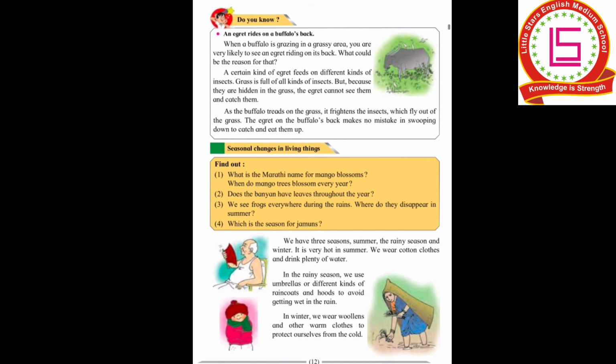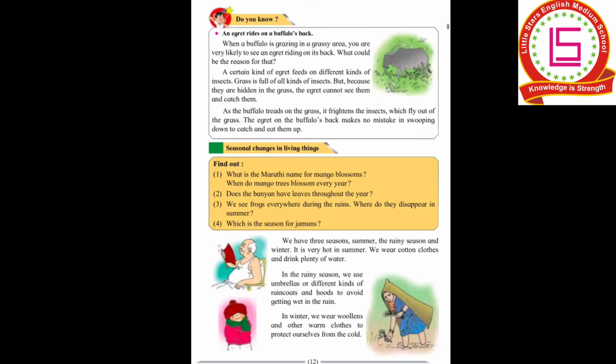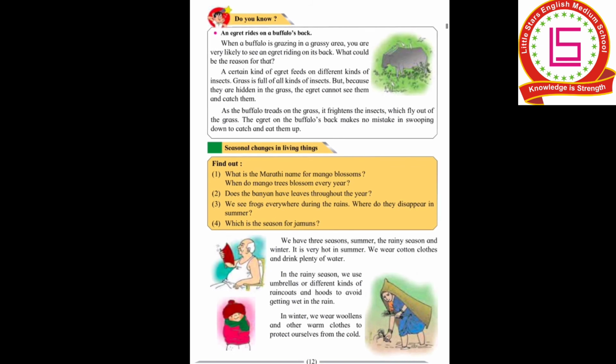And the egret, which is on the buffalo's back, makes no mistake in swooping down to catch and eat them. Swooping means to move very fast. It makes no mistake to move very fast down to catch and eat the small insects. That is the reason it always rides on the back of the buffalo.